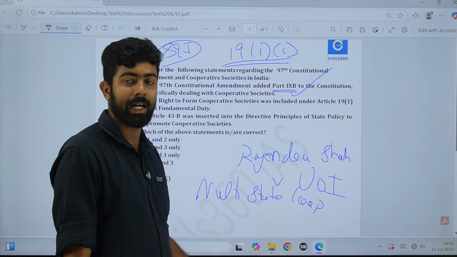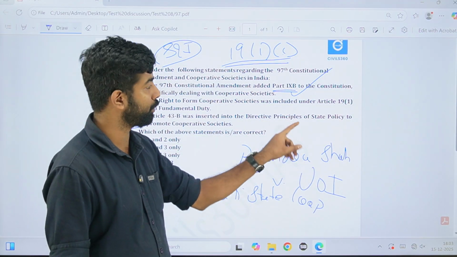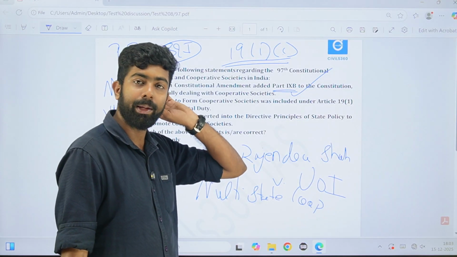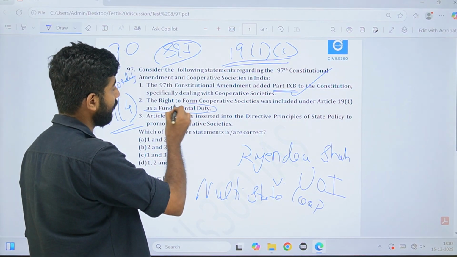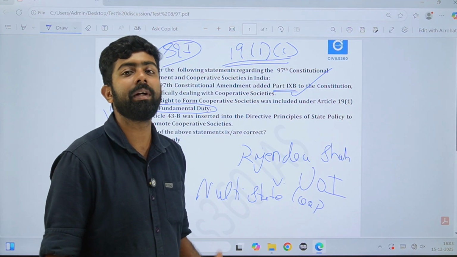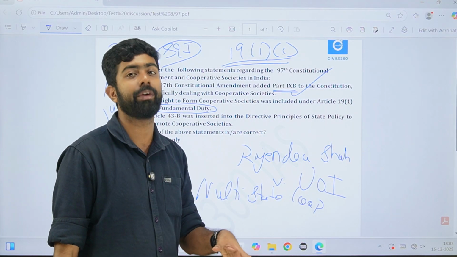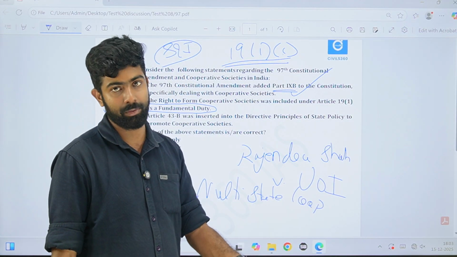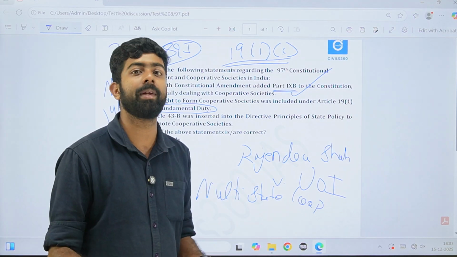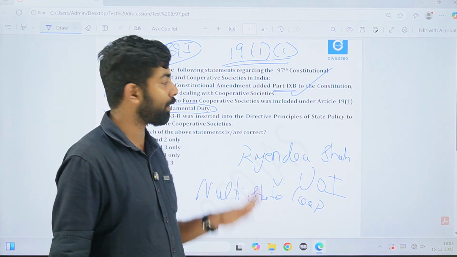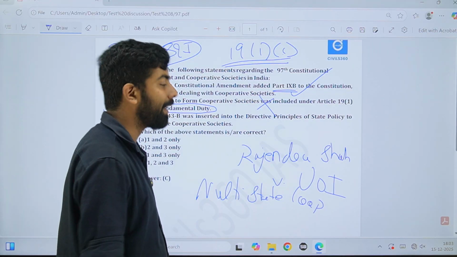So here what happens is, some aspirants, when you attempt the question, will read this much and immediately lock in because you are definitely sure it's part of 19 Clause 1. You will mark this as correct. But if you read the statement fully, it says it's part of fundamental duty. Do not miss simple questions like this. Whenever you read information that is familiar to you, you may immediately lock in on it. It's similar to confirmation bias, right? You immediately say that's correct because you are familiar with that part. But always read the statement fully. So this is actually wrong because it is not part of fundamental duty, it's a fundamental right.